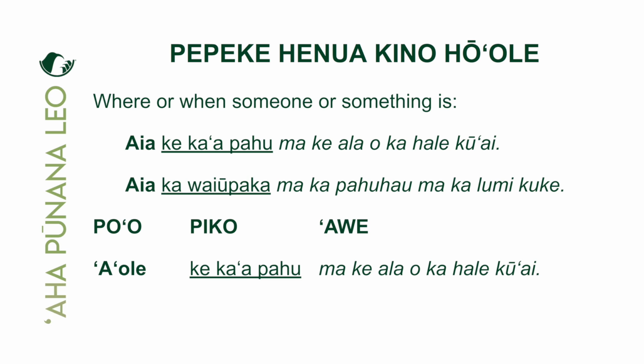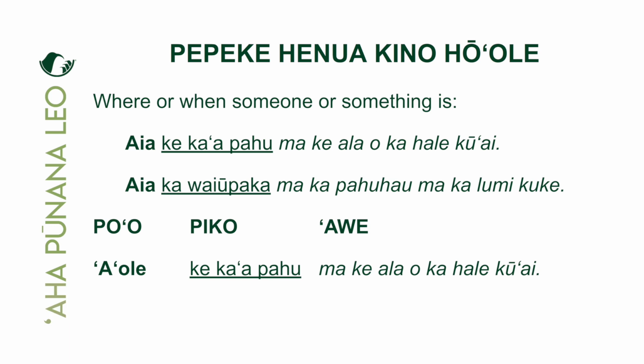In the po'o position, 'aia changes to 'a'ole, thereby making the sentence negative. Now we're saying that the shopping cart is not located in the aisle of the store. It's located somewhere else. It's out in the parking lot, maybe. So if we needed to say that, we would say, 'A'ole ke ka'a pahu ma ke ala o ka hali'i ai.